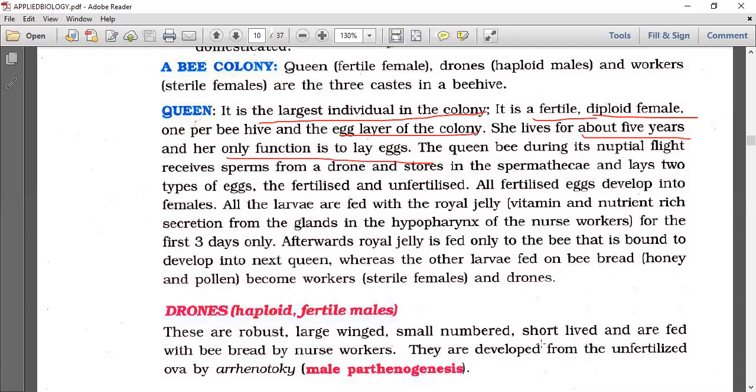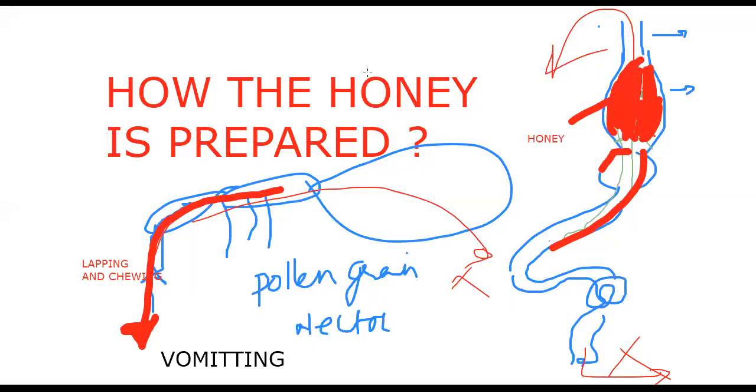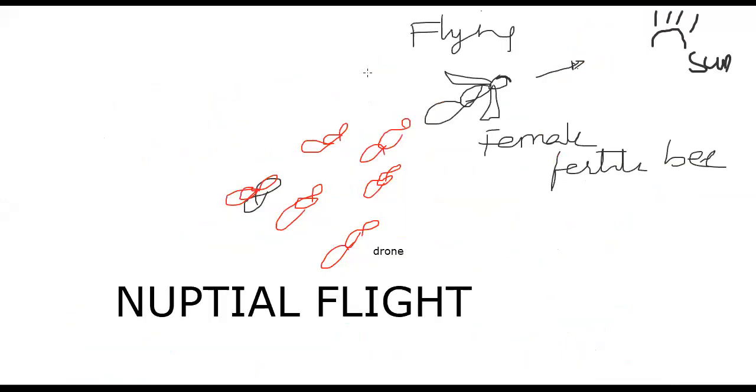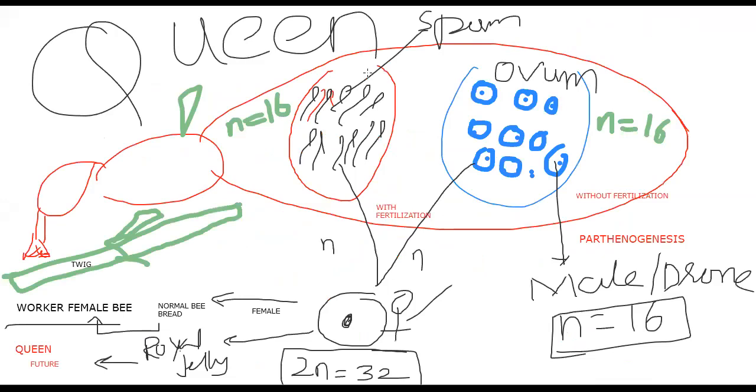Nothing else they do. The queen bee, during its nuptial flight, receives the sperms from a drone and stores them in spermatheca and lays two types of eggs, fertilized and unfertilized. To recall that particular diagram which we learned and explained earlier, this bigger diagram explains everything to you. If you want, you can take the screenshot. This bigger diagram explains all the issues of the honeybee.